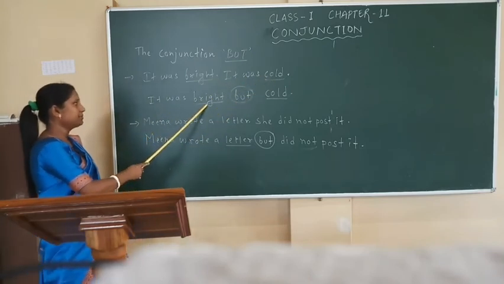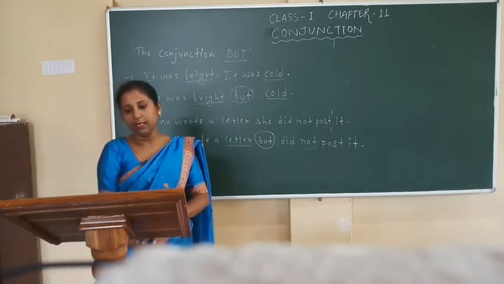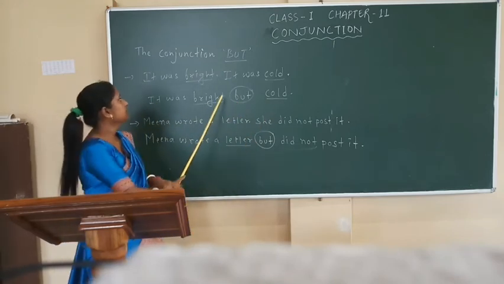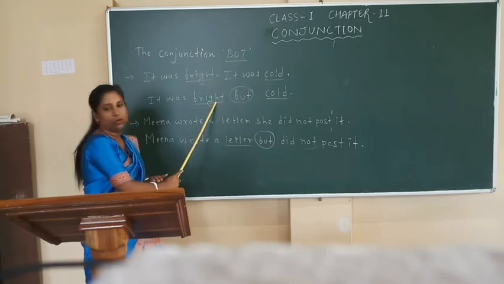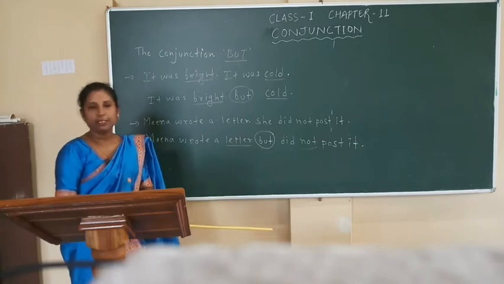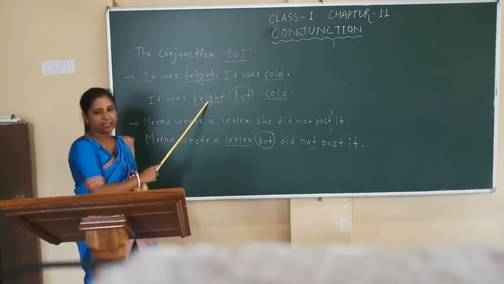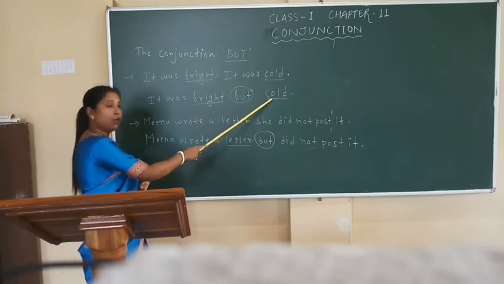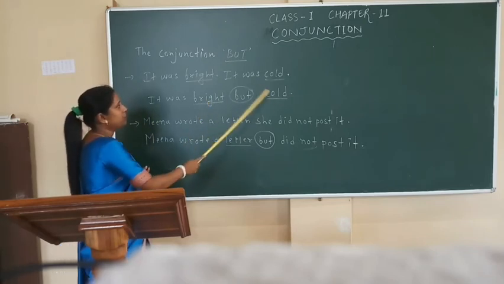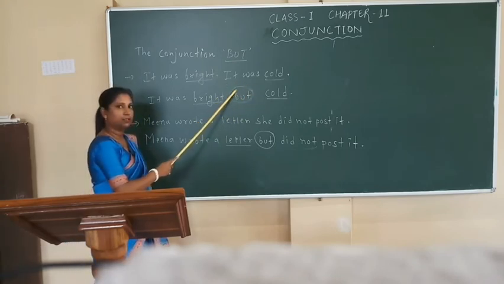It was bright but cold. Here in these sentences, the two meanings, bright and cold, are different. Bright means shining and cold means low temperature. That is why we are joining them with the conjunction but here. Okay.